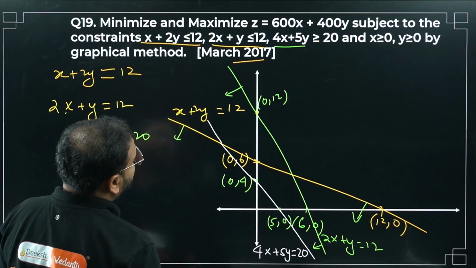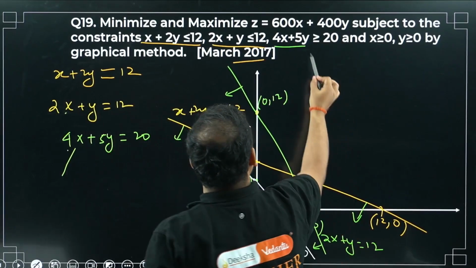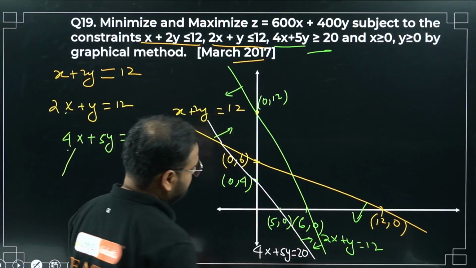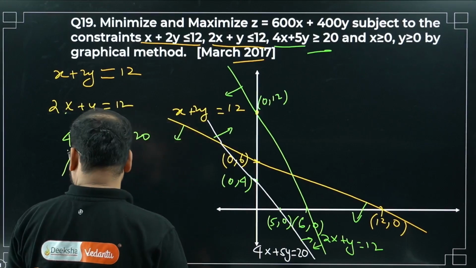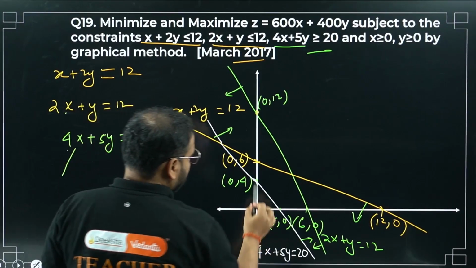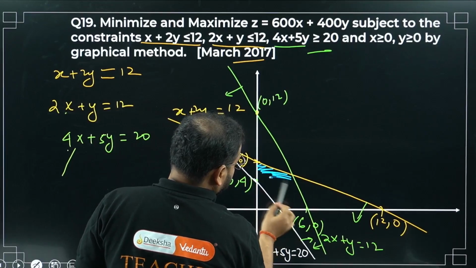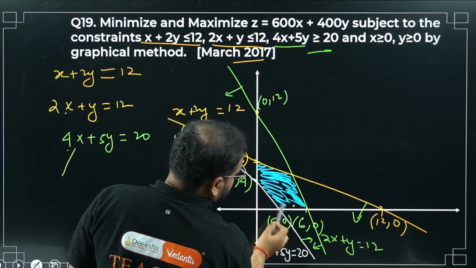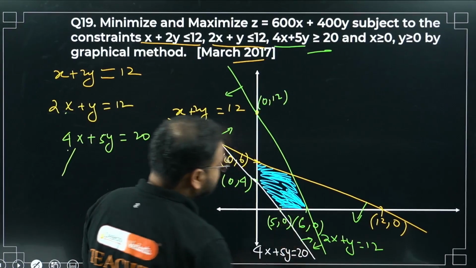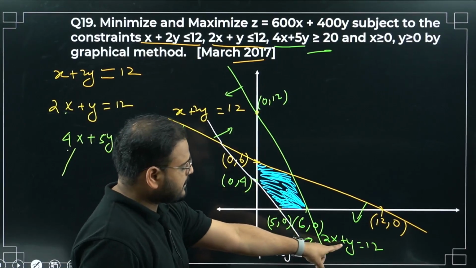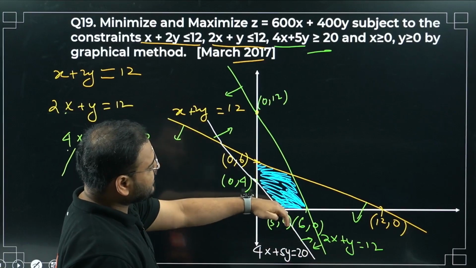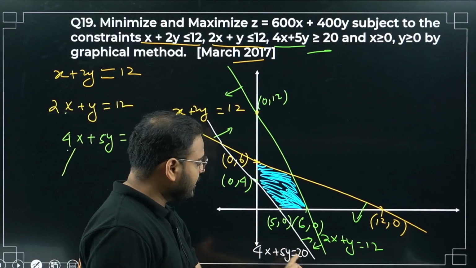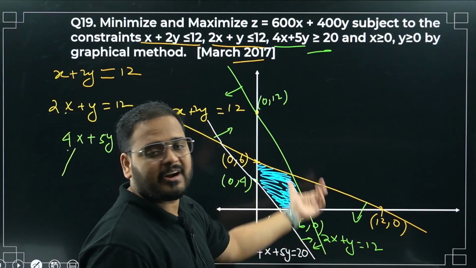Okay, greater than 20. Not less than, greater than 20. It means above this, right? Above this means my region will be this, correct? Please check. Below the green line, the 2x plus y equal to 12 line, below the yellow line, and above this white line, which is 4x plus 5y greater than or equal to 20. And obviously in the first quadrant, the non-negative constraints are there.